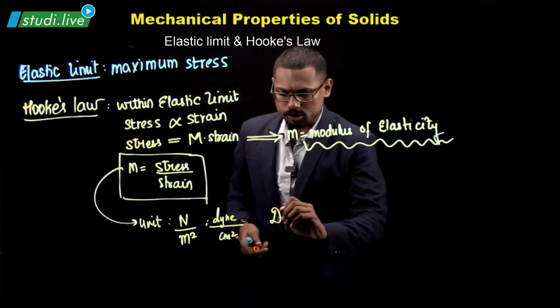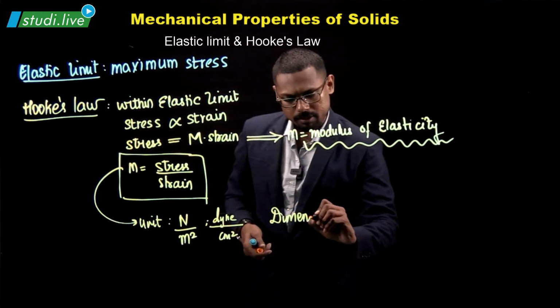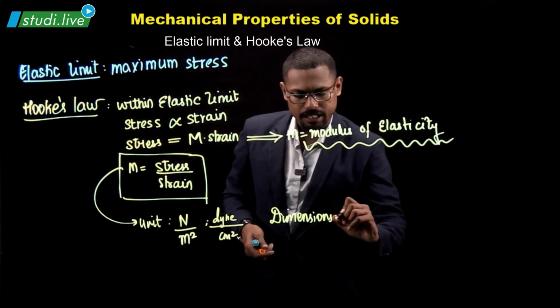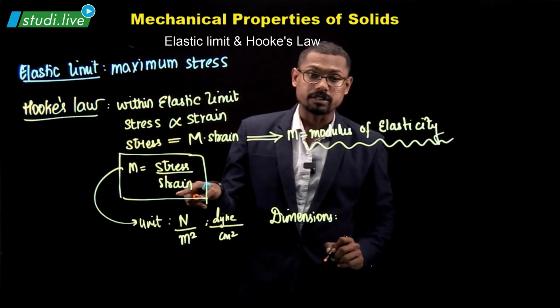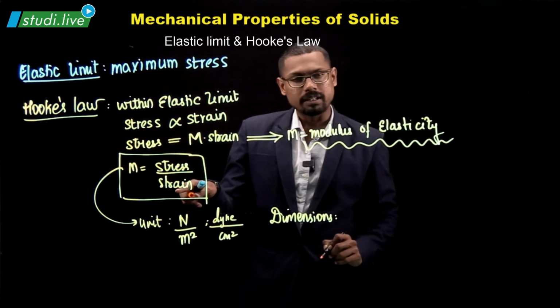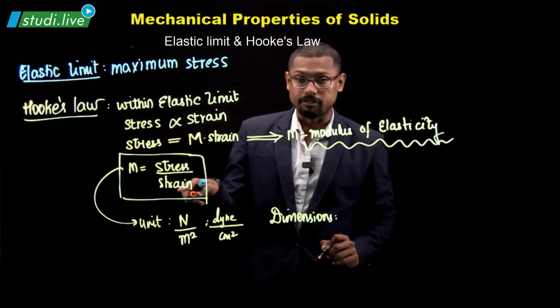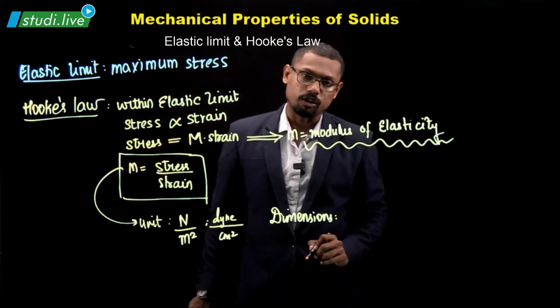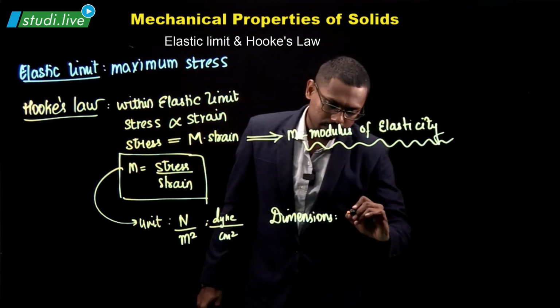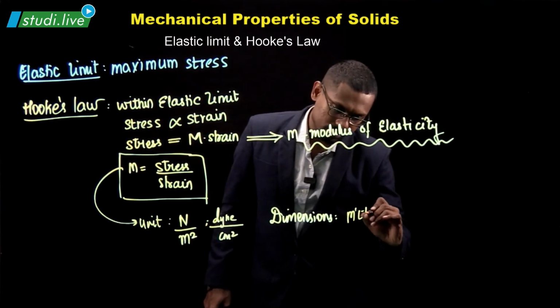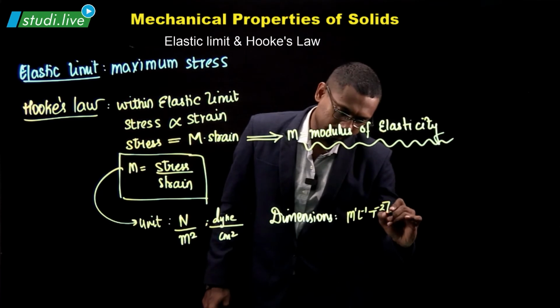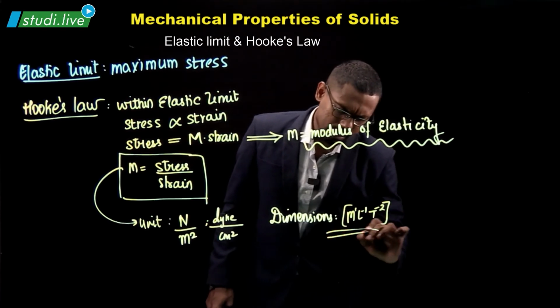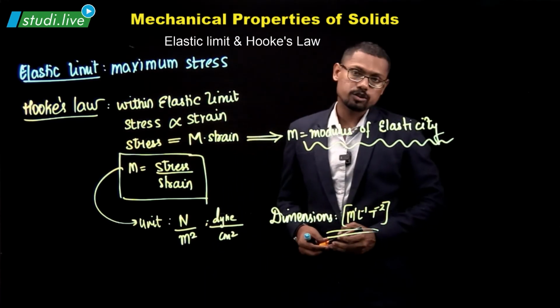As far as dimensions are concerned, the dimensions of strain are M to the power 0, L to the power 0, T to the power 0. That makes it a dimensionless quantity. Therefore, the dimension of modulus of elasticity is the same as the dimension of stress. What is the dimension of stress? It's M to the power 1, L to the power minus 1, T to the power minus 2. This happens to be the dimension for stress.